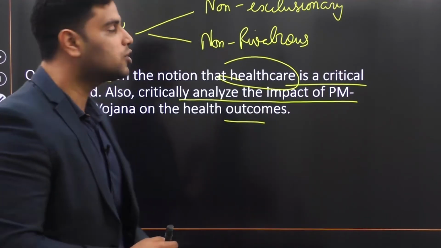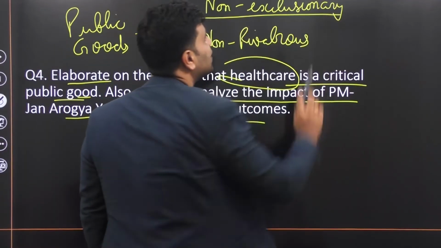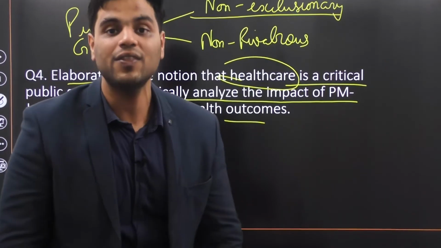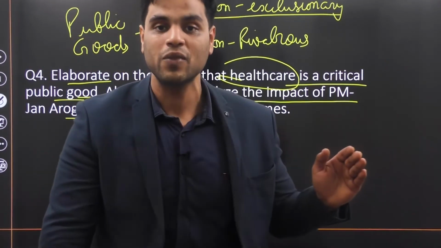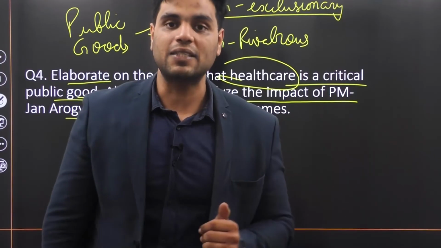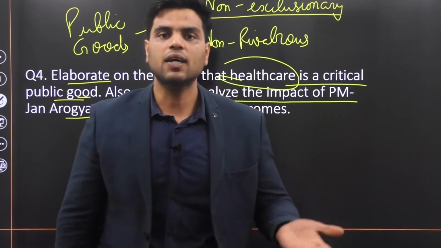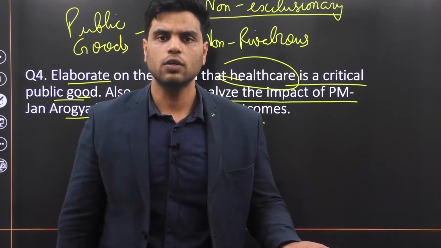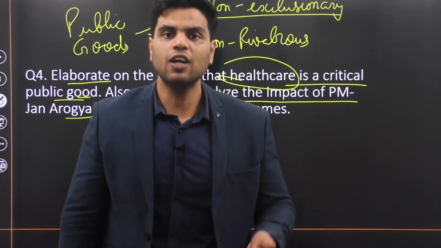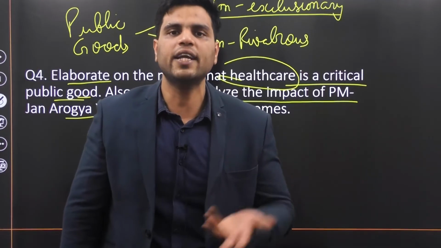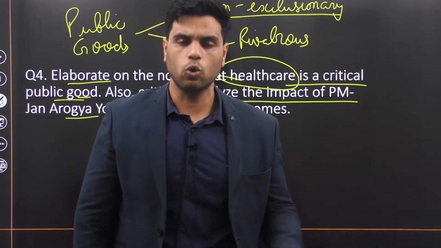Now, public goods are non-exclusionary. That means they do not exclude anyone. They are available for everyone. Now, I'll give you some examples. Public parks are non-exclusionary in nature, right? Government roads are non-exclusionary in nature. Everyone can travel on government roads, rural roads.